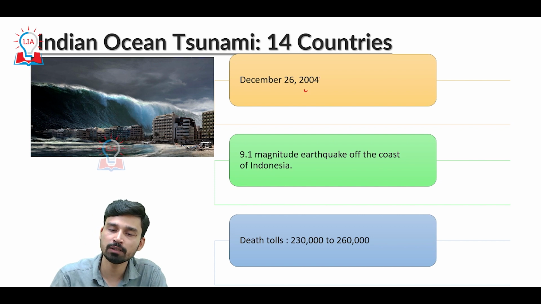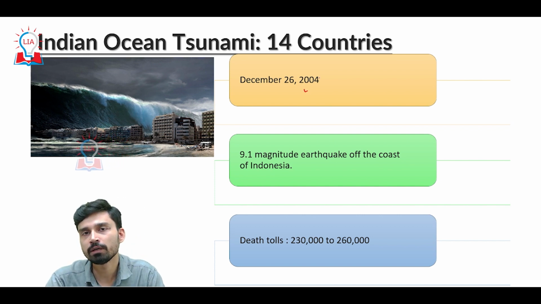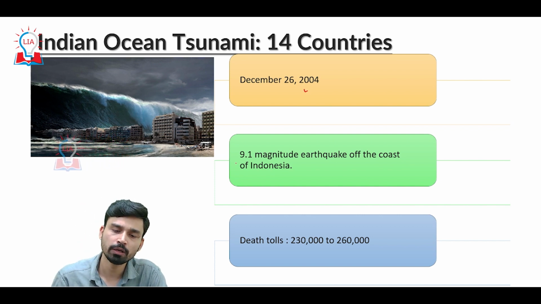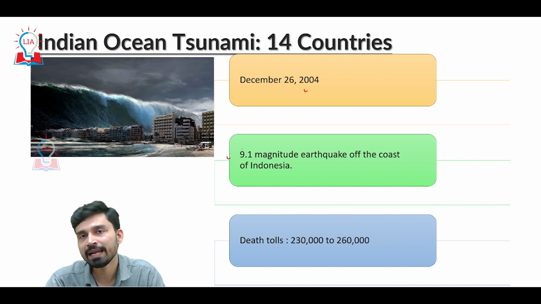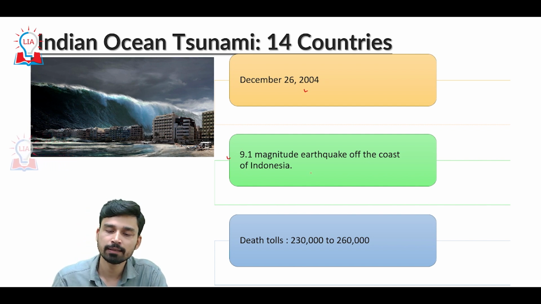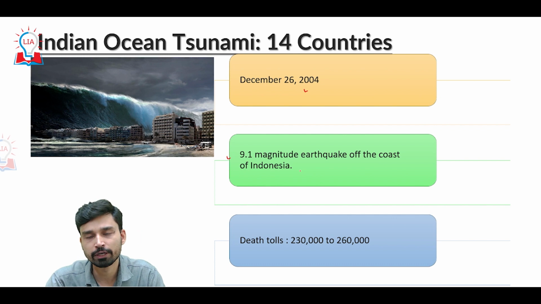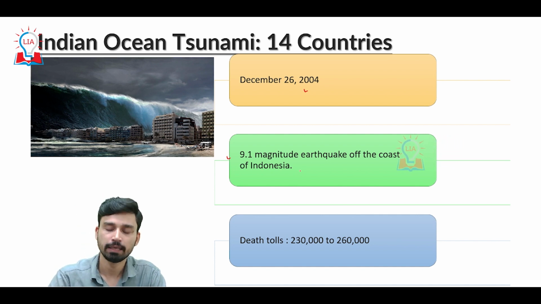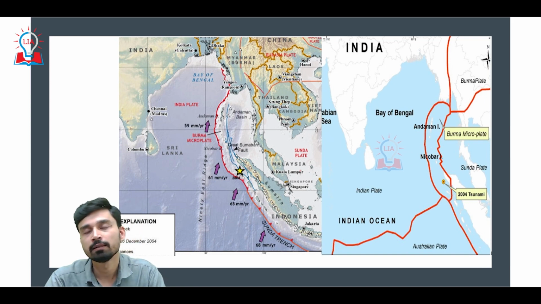The event happened on 26 December 2004, mainly due to a 9.1 magnitude earthquake that occurred off the coast of Indonesia, and as a result of this, somewhere between 230,000 and 260,000 people died. The worst affected country obviously was Indonesia, which saw the loss of almost 150,000 people. In India, the state of Tamil Nadu was the worst affected state.